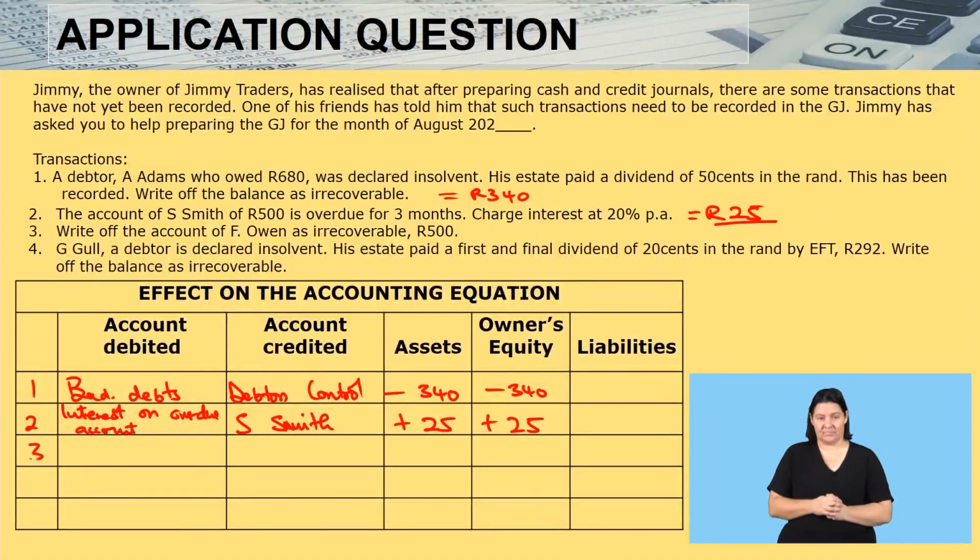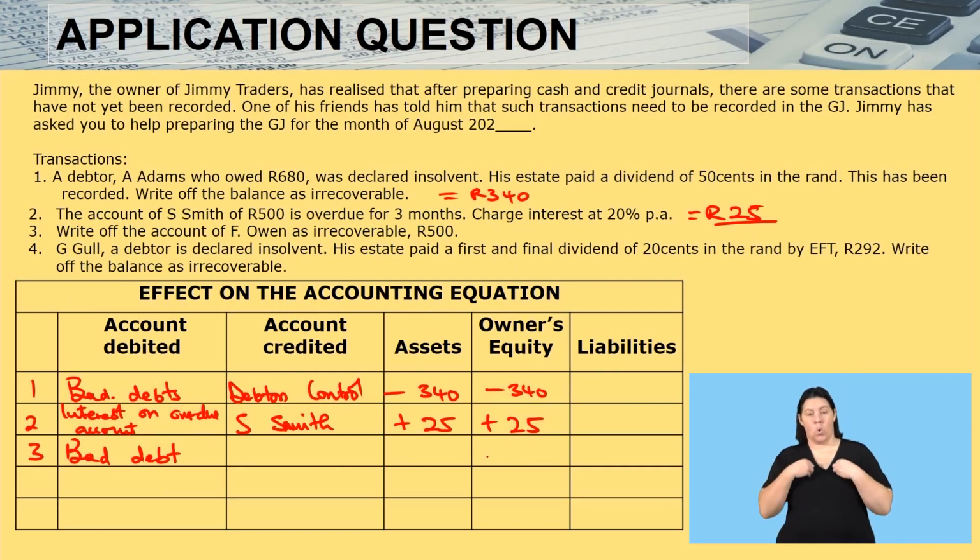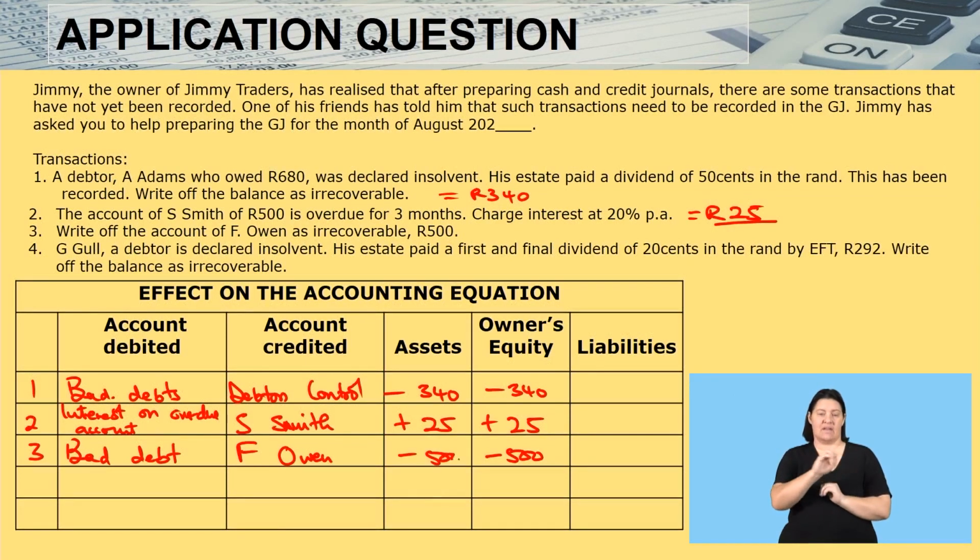Plus, number three, write off the account of FON as irrecoverable, 500. It's a bad debt. I'll come here, it's bad debt, and I'll come now to my owner's equity, minus 500. And then, under my assets, I will have to first know which account to credit, which is FON, and then I will now come to my assets and say minus 500.